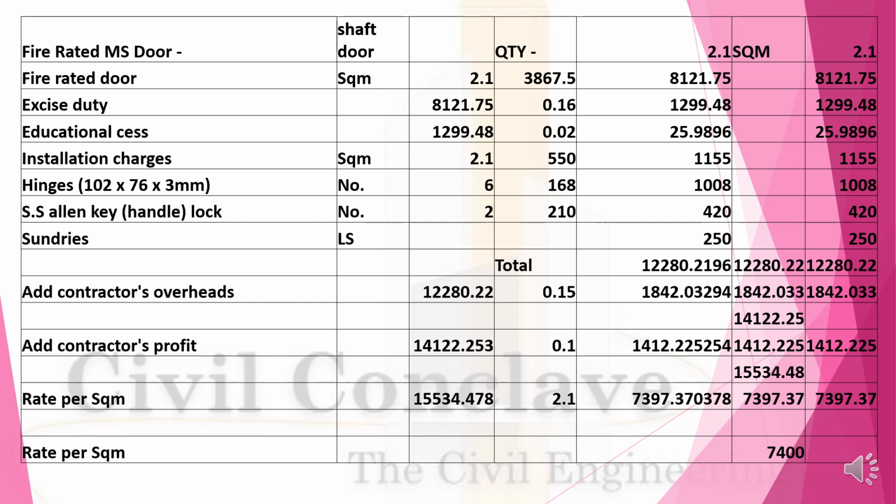Hinges 6 numbers will cost you 1,008. Allen key, that is a handle lock, 210, it will be 420 rupees. Sundries will be 250. Contractor overhead 15% will be 1842. Profit 10% will be 1412. So rate per square meter will be 7397. Let us say 7,400 rupees.